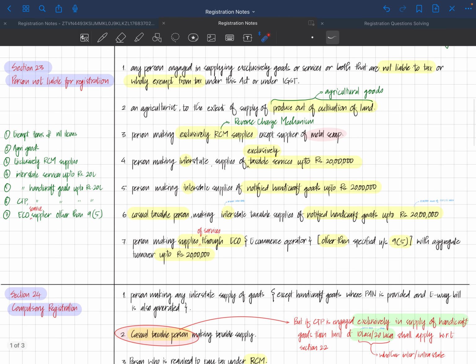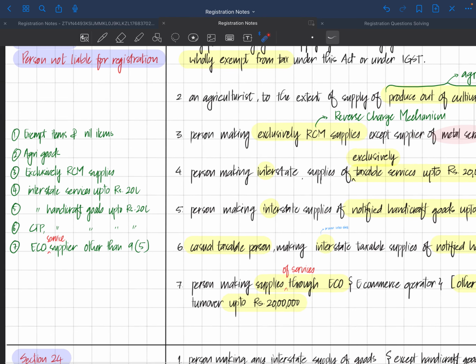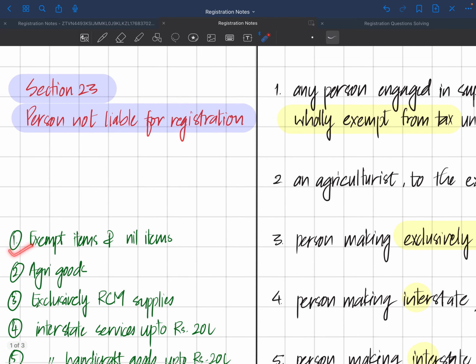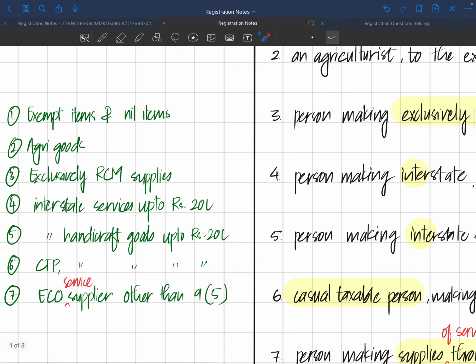So coming back here to section 23, we have person not liable for registration. These are the actual gist. First, we have exempt goods. So I'm talking about person not liable for registration. First are exempt items and nil items. Second are agricultural goods or agri goods. Third is exclusively RCM supplies. Fourth is interstate services up to 20 lakhs.